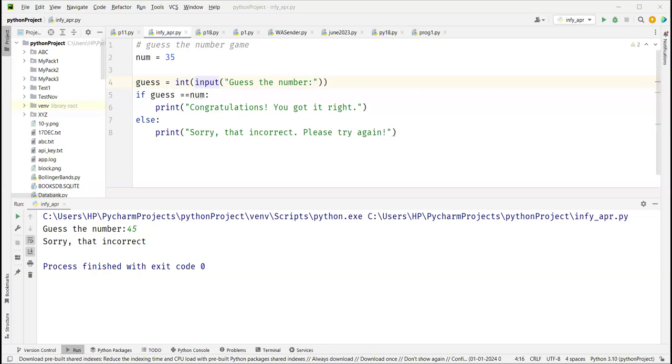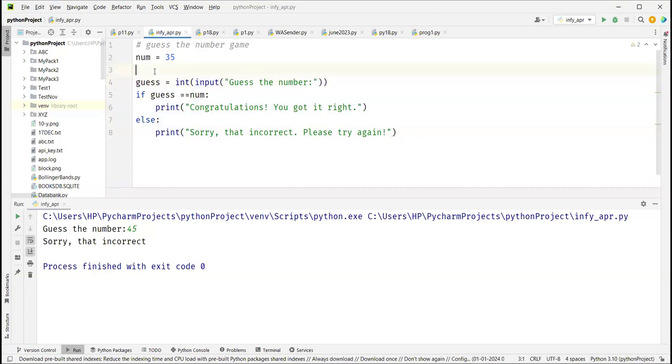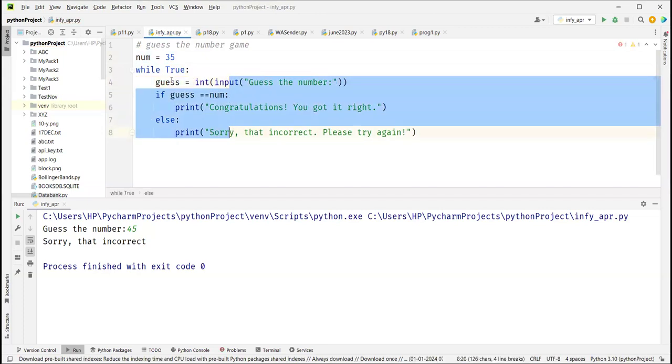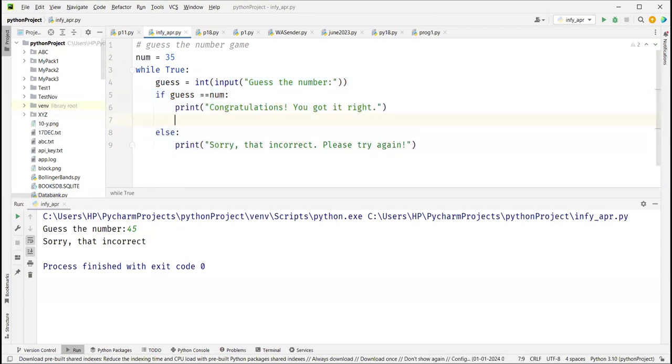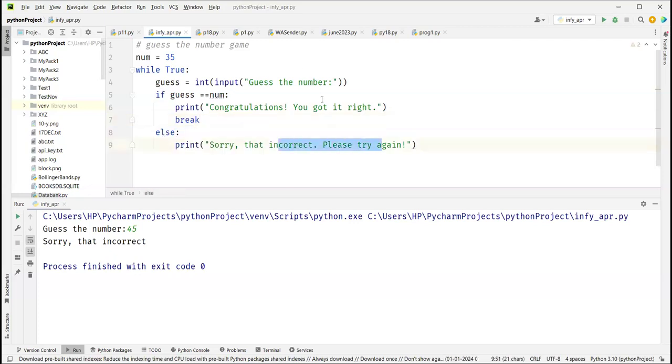Okay. So here you want to try again, and these are the lines of code that you want to repeat. You want the user to repeat this as well. So I will put this under while True, an infinite loop. Of course, you want to set the number to 35 only once. Now all of these will be inside the while. When you get it right, that's when you break, you don't have to continue. But if you get it wrong, then you have to keep trying again and again and again.